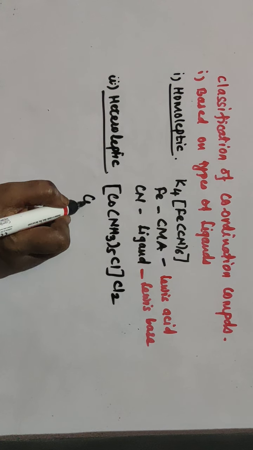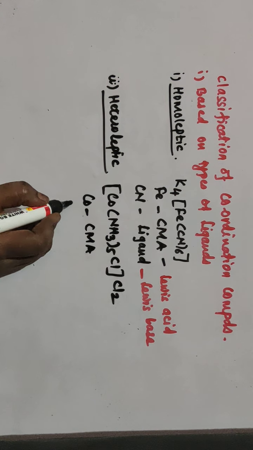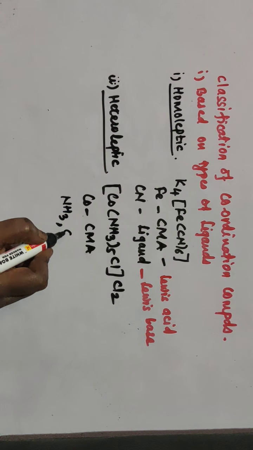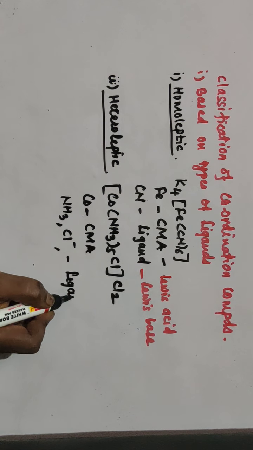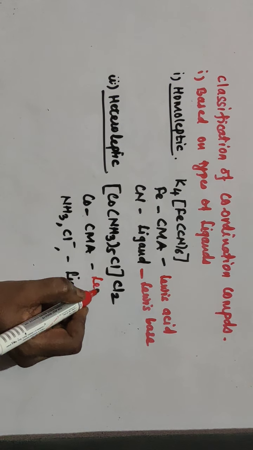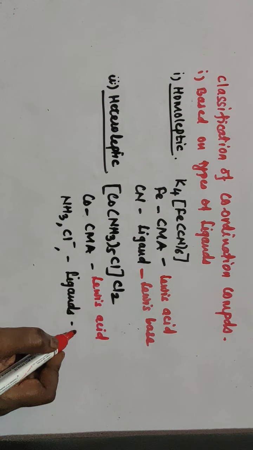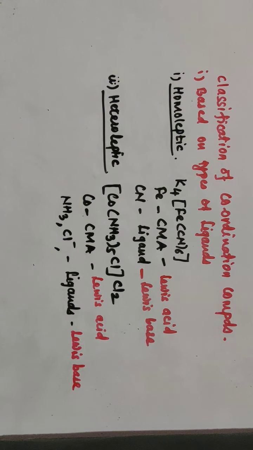Here again Co is the central metal atom, CMA, while the ligands are NH3 and Cl minus. Different ligands are there. Here also the central metal atom is the Lewis acid, as it accepts an electron pair, while the ligand is the Lewis base, as it donates an electron pair. So this is the classification based on the ligands.